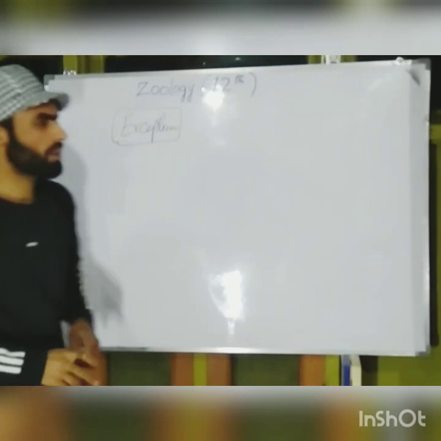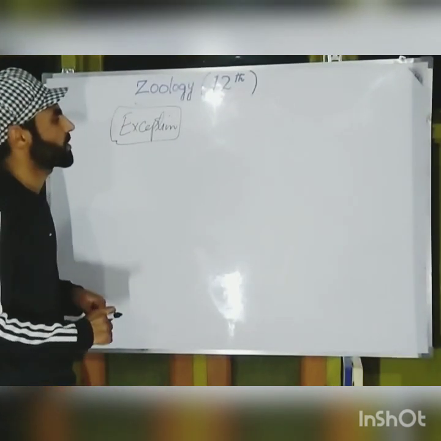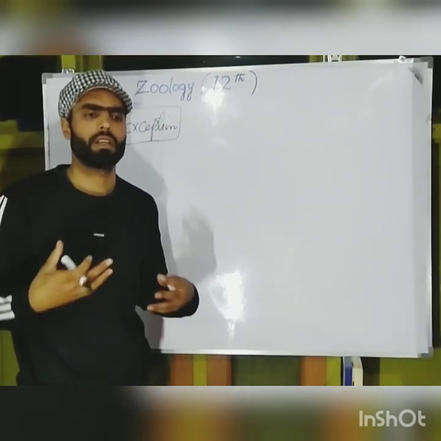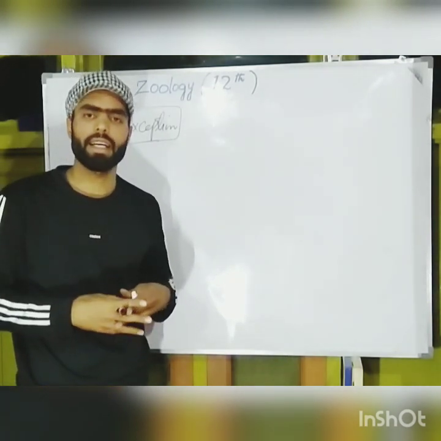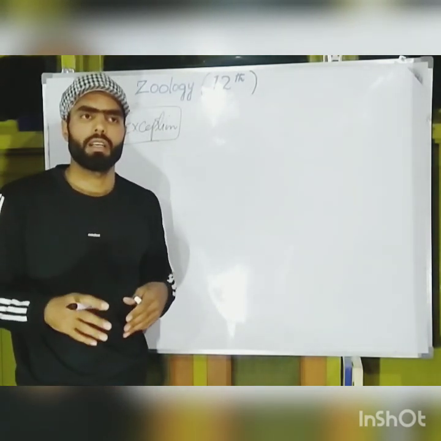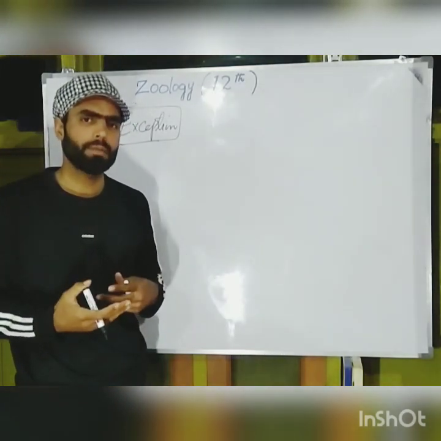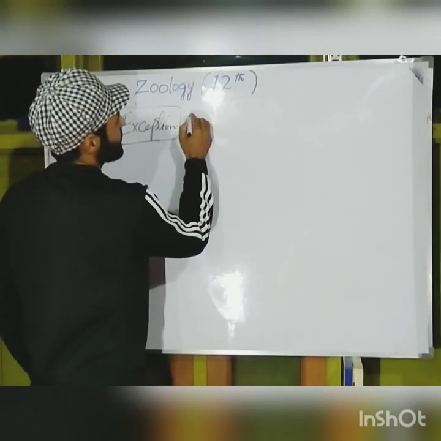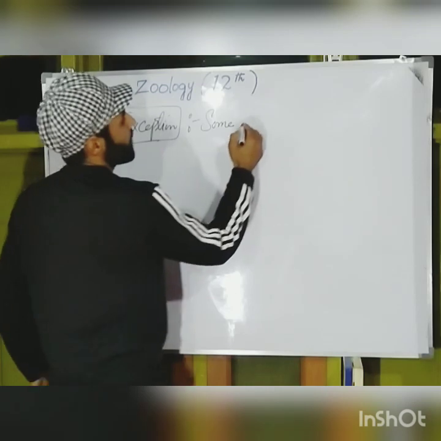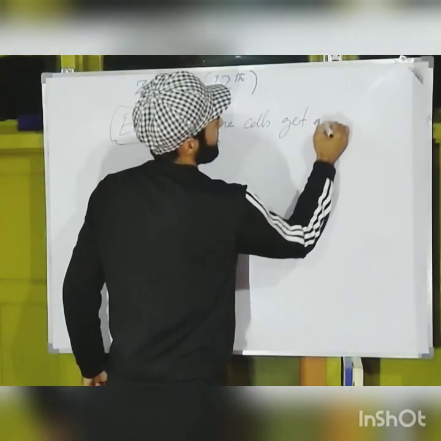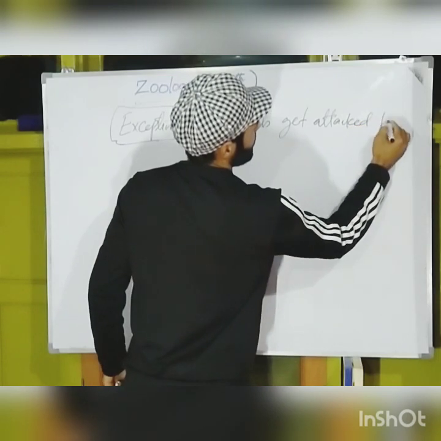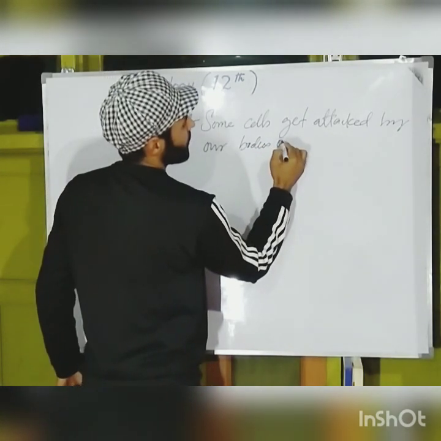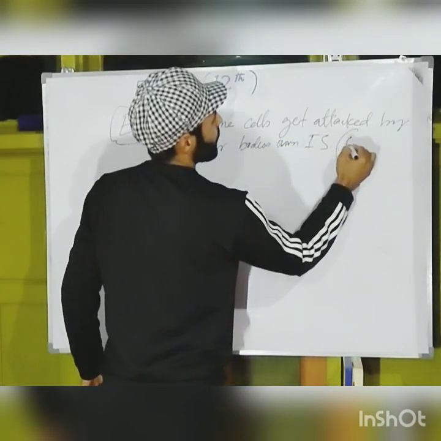So in our immune system or immunology, the main exception is this: sometimes our body's own cells, our body's own antigens get attacked by our own immune system. That is what happens there. Actually, let me write first. Some cells get attacked by our body's own immune system or own antibodies.